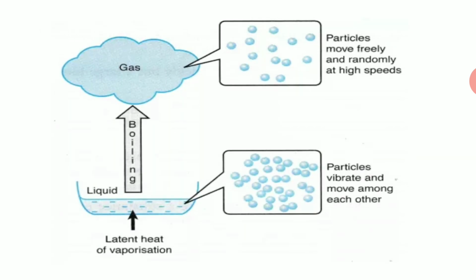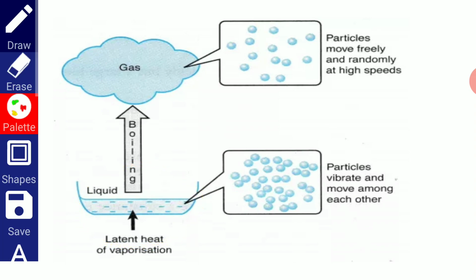That can be seen from the given diagram. As you can see, when we provide heat energy to the liquid, the temperature of the liquid rises. For example, if we take water at 25 degrees Celsius and provide heat energy to it, the temperature of the water rises from 25 degrees Celsius to 35, then 35 to 40, and so on.